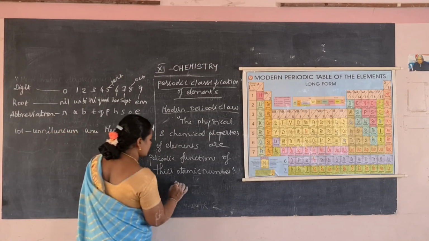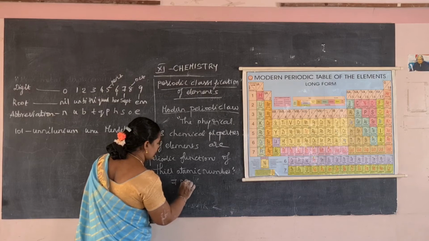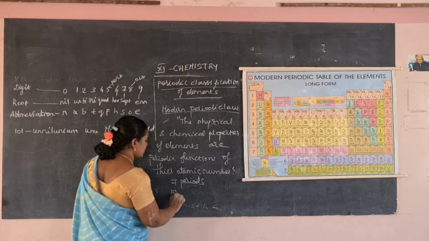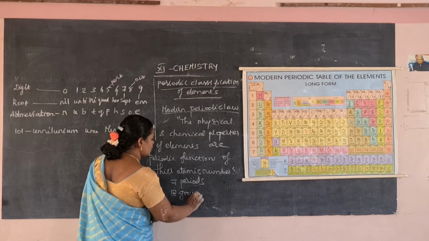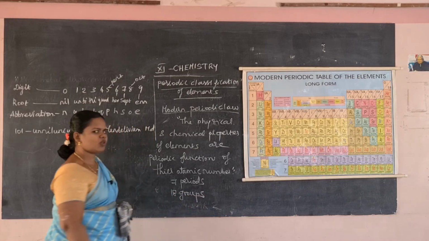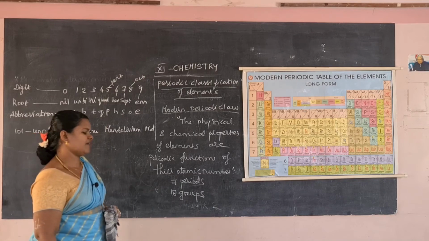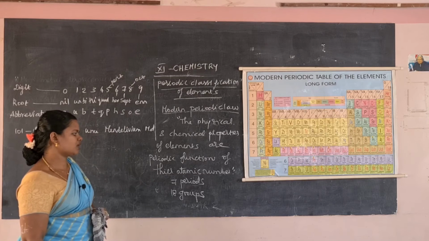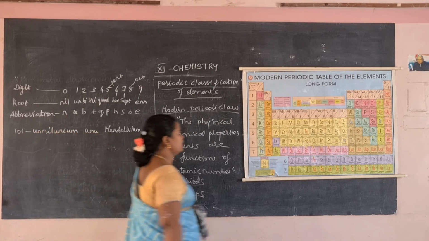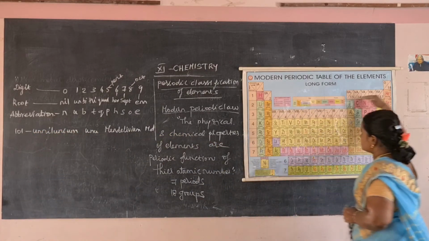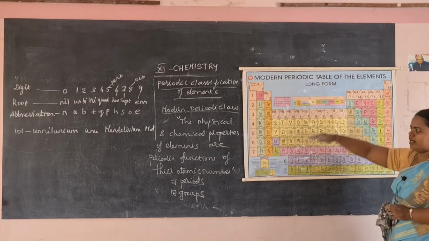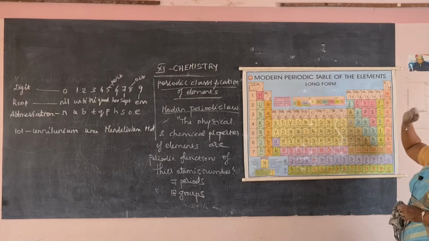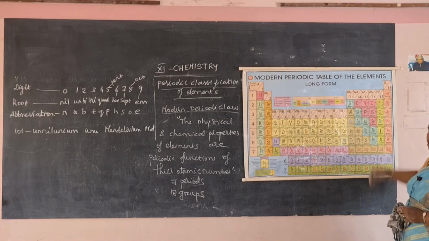In the periodic table we have 7 periods and 18 groups. If you have any note, you can note down 7 periods and 18 groups. If you note it down, you can easily understand. The horizontal rows are called periods, and there are 7 periods. Then there are 18 groups. The vertical columns are called groups.